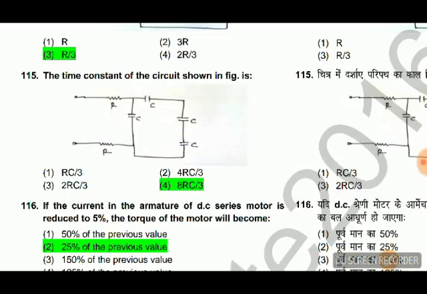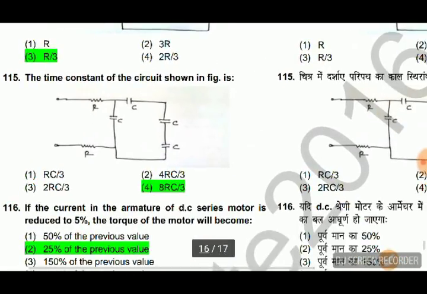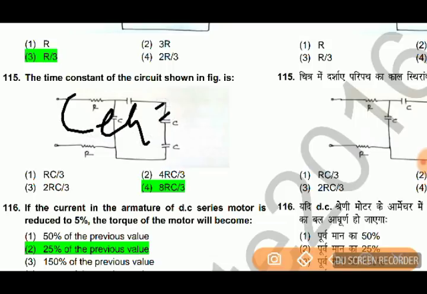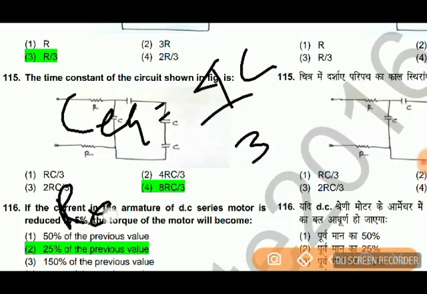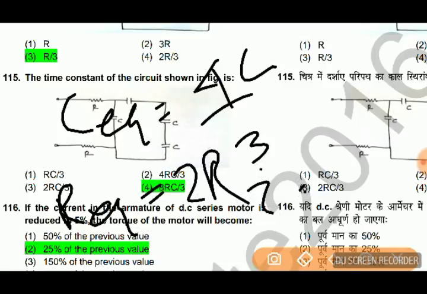C equivalent is 4C by 3 and R equivalent is 2R, so tau equal to 8RC by 3.